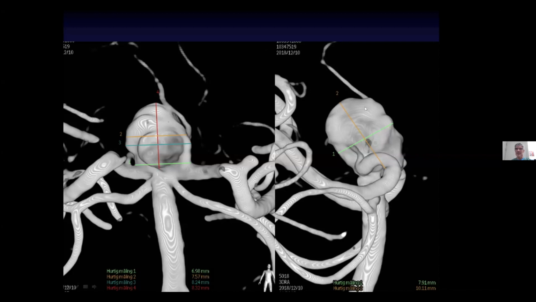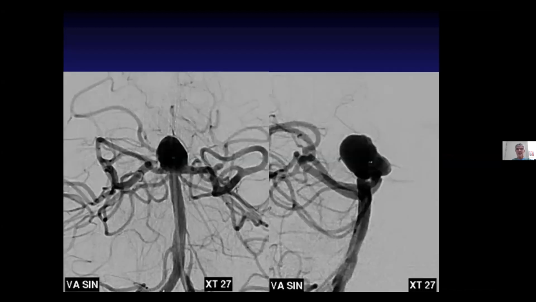It is not filled on the 3D image, but it is filled on the ordinary angiogram. So the neck was much bigger than the largest diameter the company gives, 8.5. And they were not happy to treat this patient because they were not convinced that the device could cover the neck and get good results.